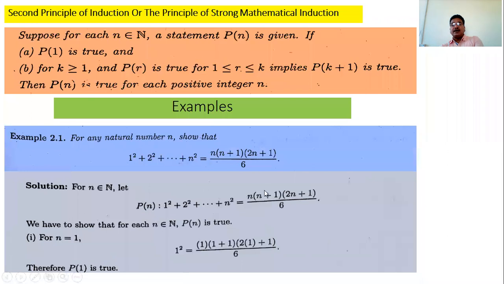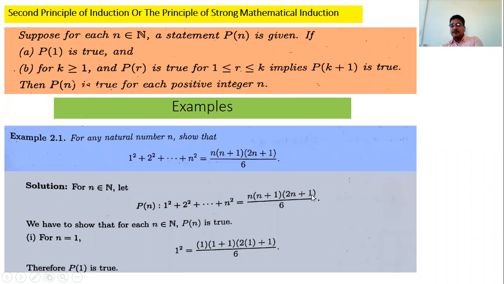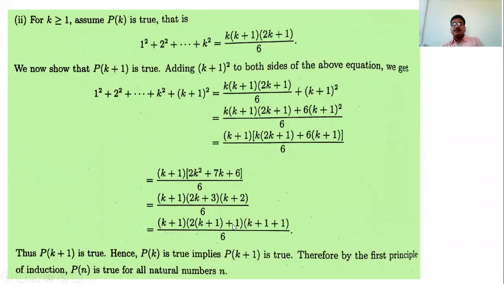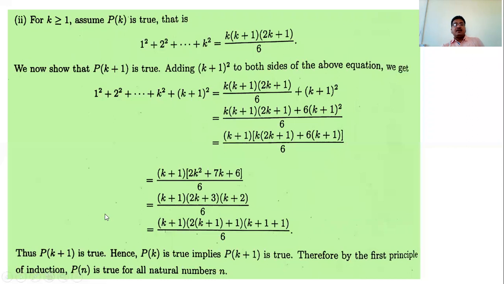And if we substitute n as k plus 1, then what we have? k plus 1, then k plus 1 plus 1, that is this factor, and then 2 in bracket k plus 1 plus 1, this factor. This means that Pk plus 1 is true. That is, P(n) is true for n is equal to k plus 1. That is the second step of this mathematical induction: assume Pk is true, this is our assumption, and the proof is that Pk plus 1 is true.